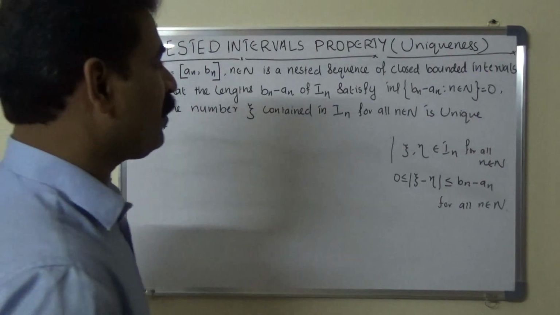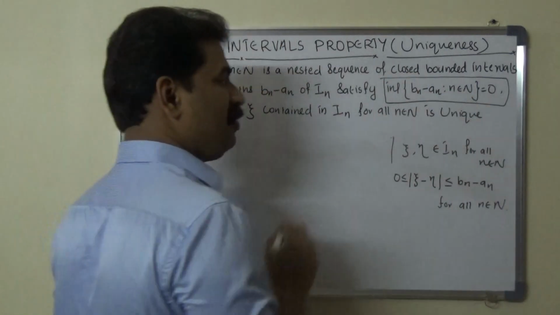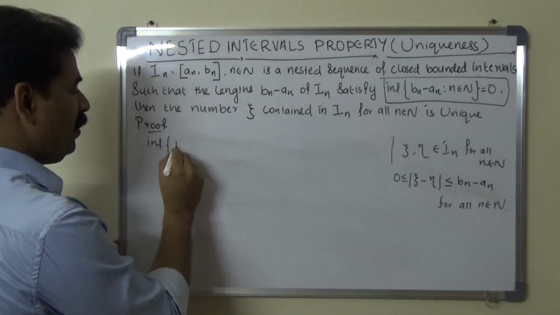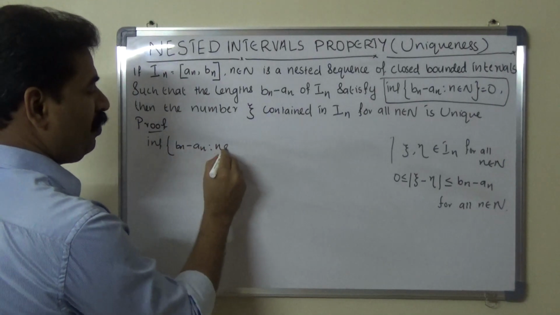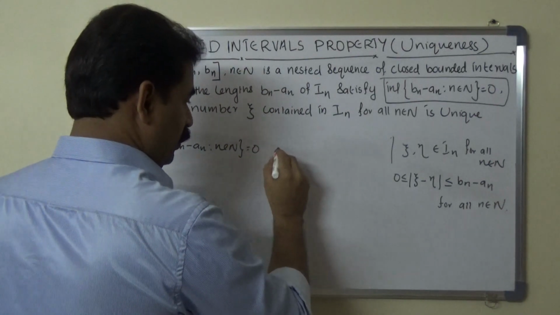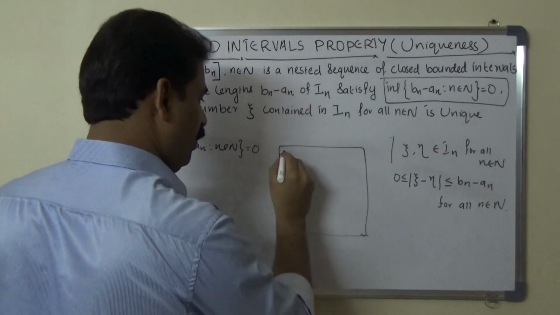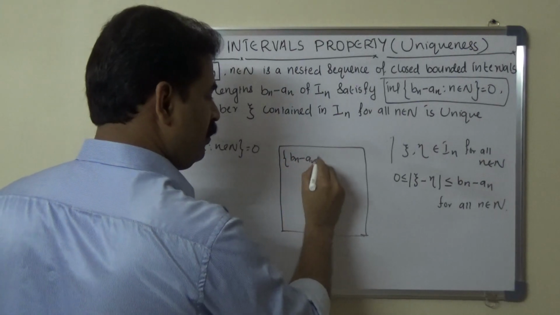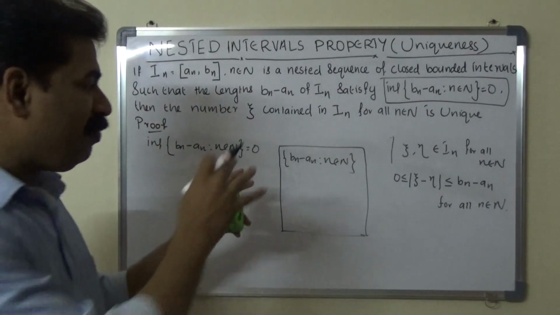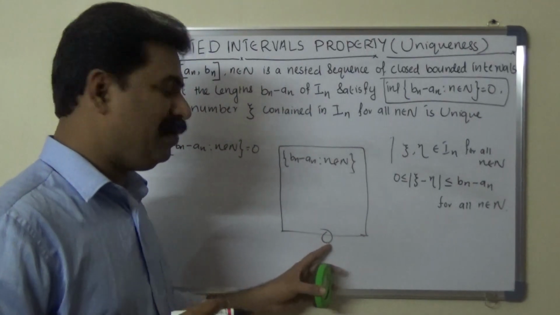Also we have the infimum of the set of all bn minus an such that n belongs to capital N equals 0. Clear? Consider this collection, the set of all bn minus an such that n belongs to N. What is the infimum of this collection? 0 is the infimum. Clear? 0 is the infimum of this collection.